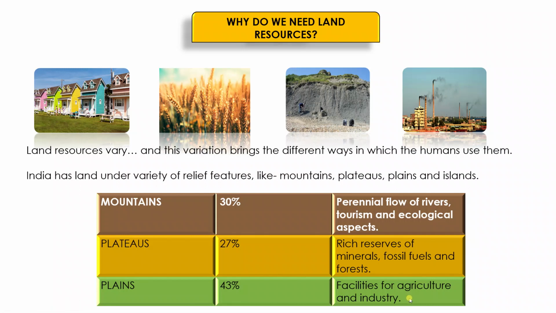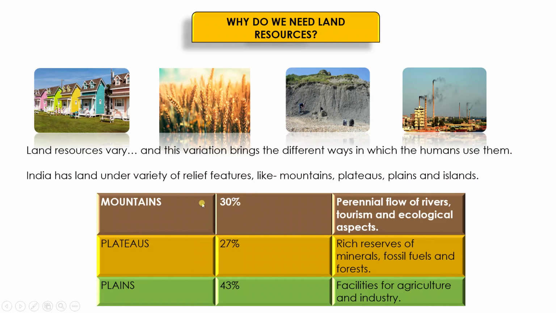So India has land under a variety of relief features, and we categorize them into four types. Okay, so the first one is known as mountains, then we have plateaus, the third one is plains, and the fourth one is islands.